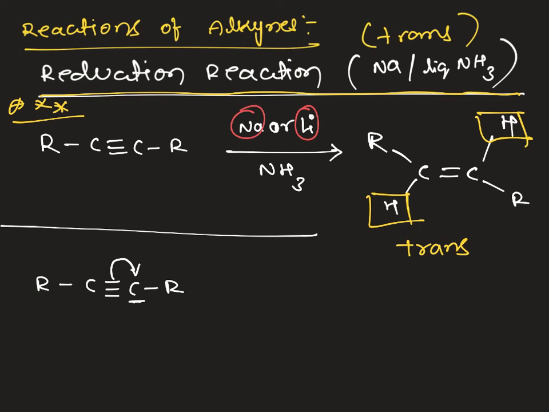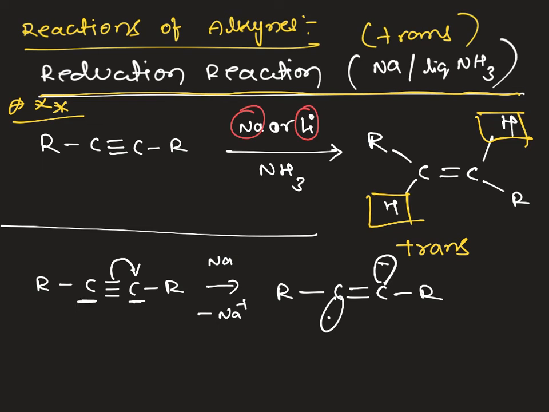Sodium gives one electron to the positive charged carbon, which is converted into an anion radical. Now there is a carbon-carbon double bond with R, the negative charge here, and the radical here. When we take sodium, it becomes Na+ because one electron is transferred to this carbon.